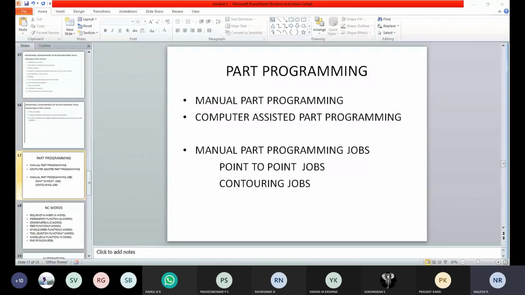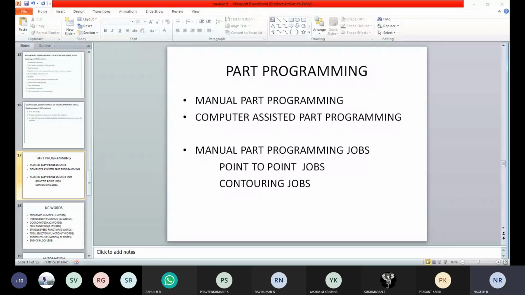These are the two types of programming we consider in manual programming: point-to-point jobs and continuous jobs. This is one type; another one is computer assisted, which we shall discuss later. Now, what are NC words?